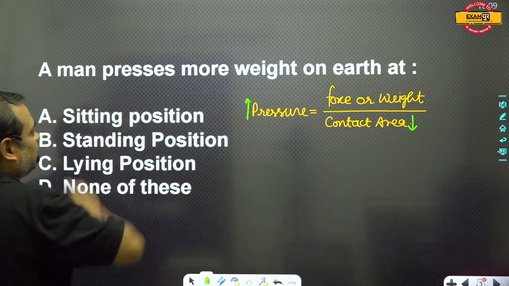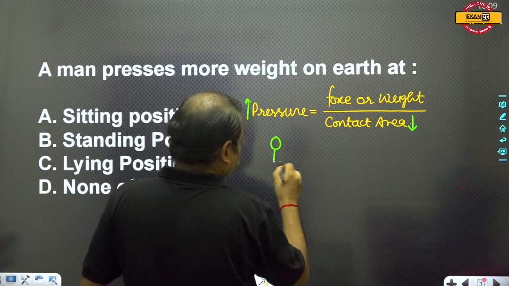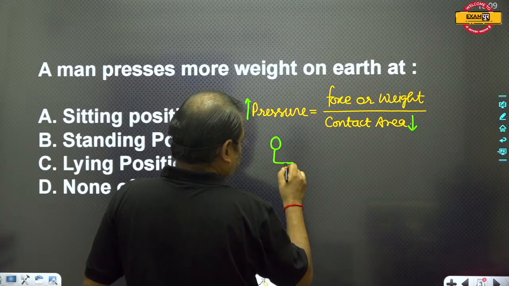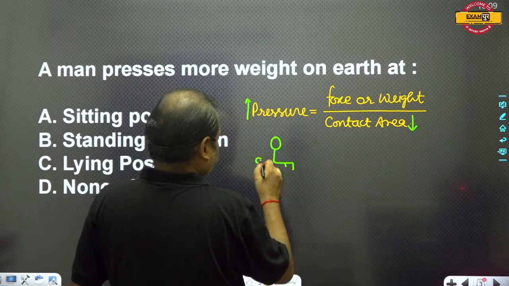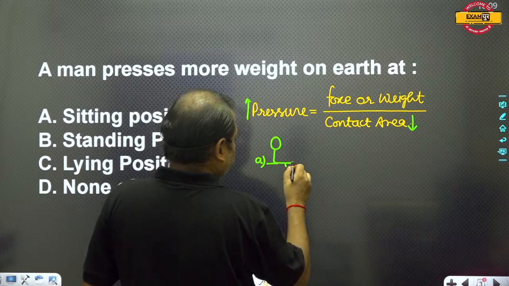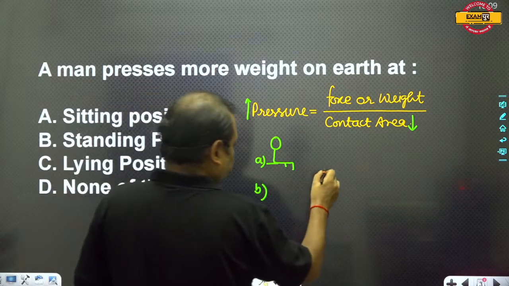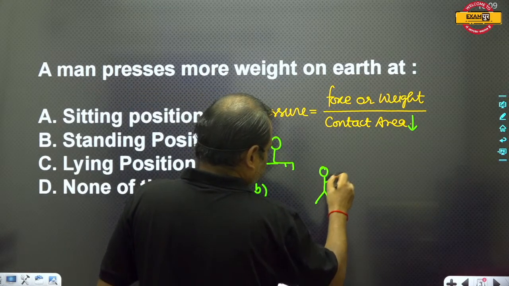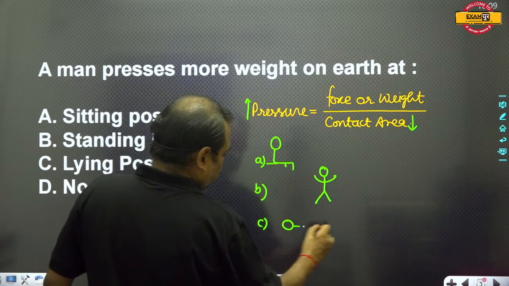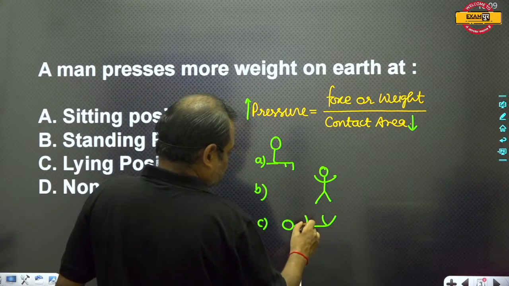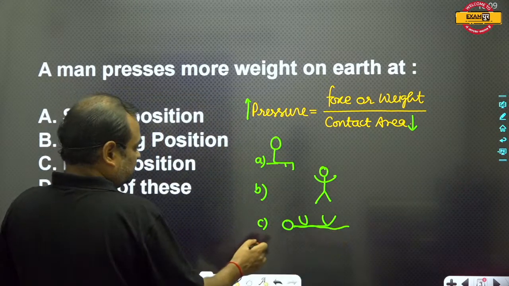So first of all, option A: suppose that this man is sitting like this. The second option, B, is the standing position, the man is standing like this. And option C is the man lying on the earth. And then option D, none of these.